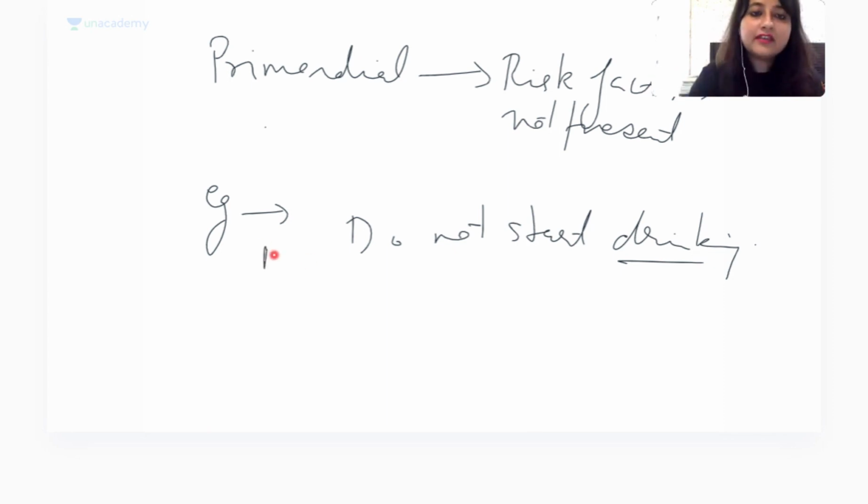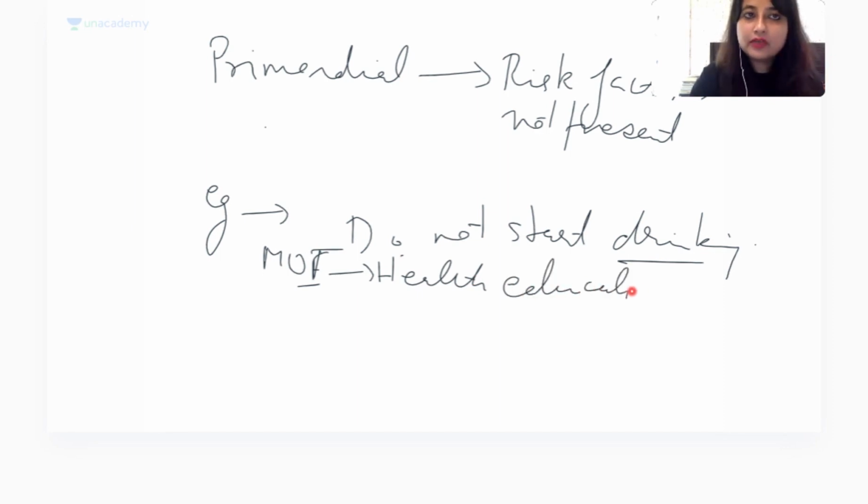What are its modes of intervention? Anybody? You can do it by means of health education. Hi Meenakshi, good morning. You can do it by health education of individuals, or you can also do health education of communities. Okay? So this is primordial. This is the first level of prevention. Okay, what is the second level of prevention?